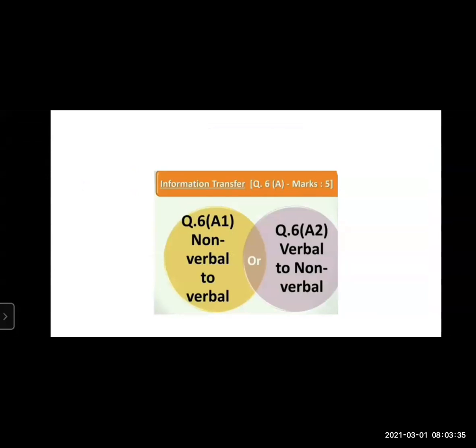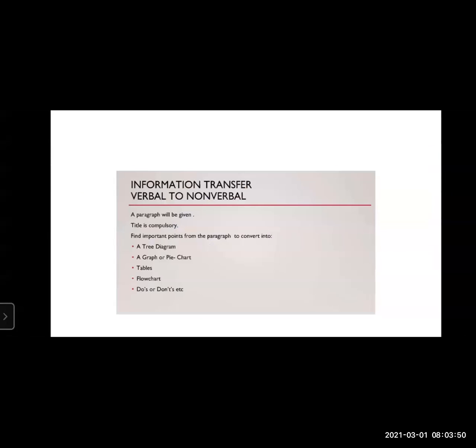Question number 6A, non-verbal to verbal. In this question number 6A1, we have either non-verbal to verbal, and question number 6A2, it is verbal to non-verbal. Information transfer. Now, what do we mean by information transfer? The information that has been given in the paper, you need to transfer it. Either we have to do it verbal to non-verbal. That means they have given you a paragraph in verbal form and you have to transfer it to a non-verbal form.